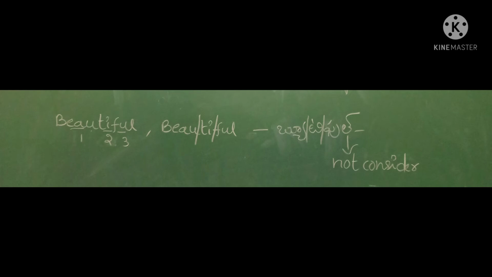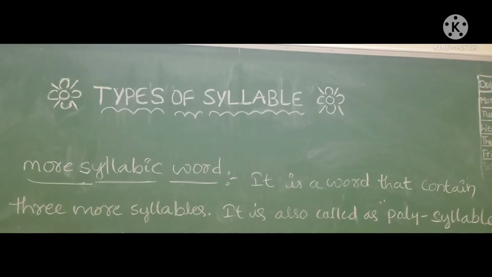Or if you pronounce the word beautiful, you can find three syllables again. As I told before, you can clap every time you pronounce. Whereas if you convert the word into Telugu, beautiful, you can get the same result. Friends, I hope you understand.